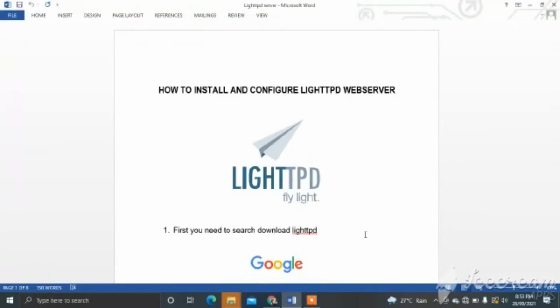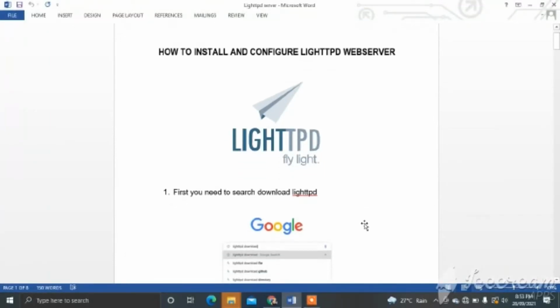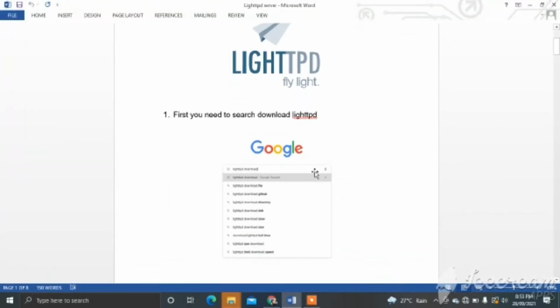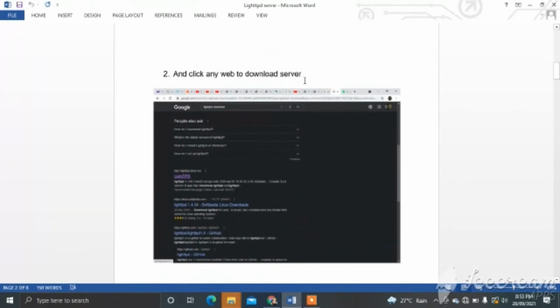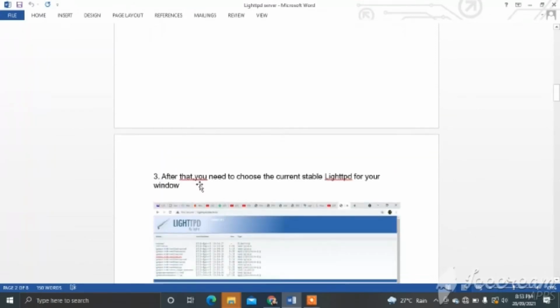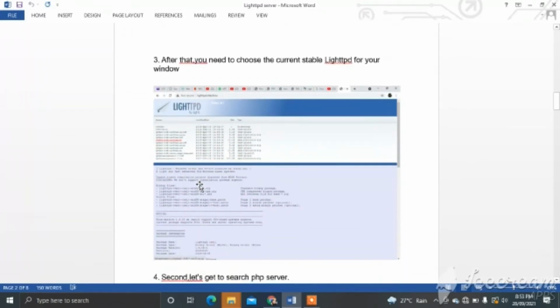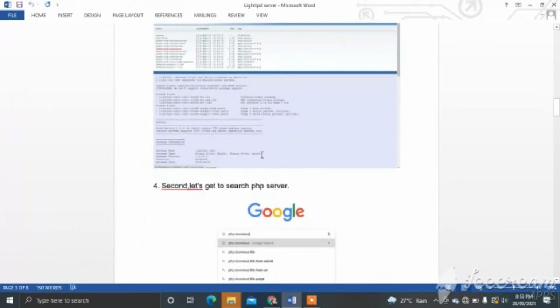This is how to install and configure Lighttpd web server. First, you need to search and download Lighttpd. Type here "Lighttpd download" and search. And click any web to download the server. After that, you need to choose the current stable Lighttpd for your Windows.